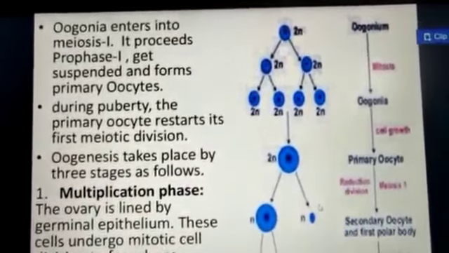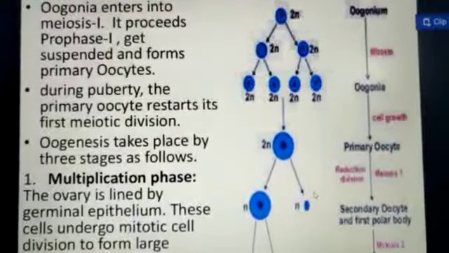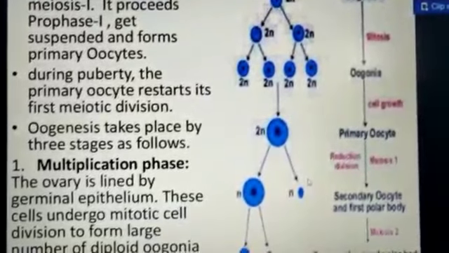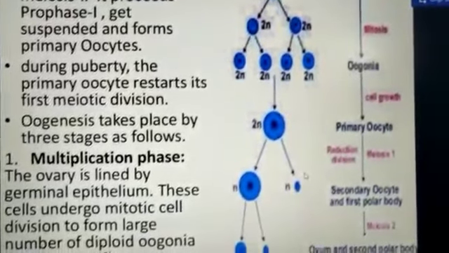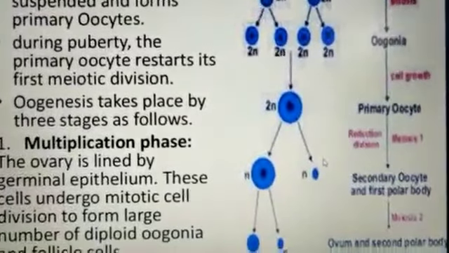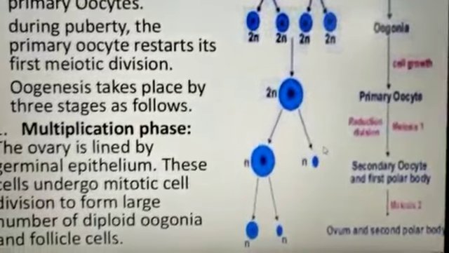Oogonia enters into meiosis first, and it proceeds to prophase 1 and gets suspended and forms the primary oocyte. During puberty, the primary oocyte restarts its first meiotic division. You already know mitosis and meiosis, and the major differences between them. Oogenesis takes place in 3 stages as follows.